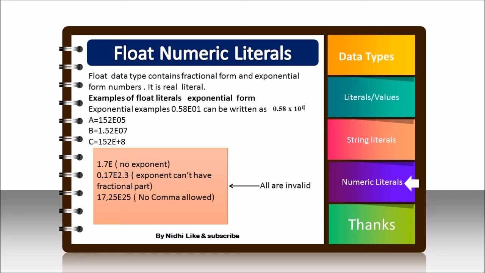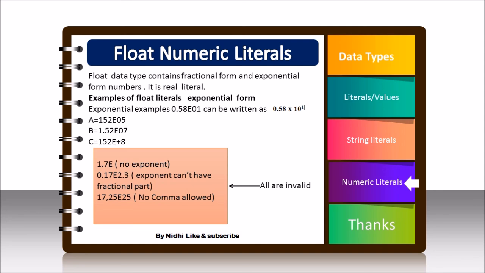This E means exponent, that means the power. So 01 means 10 raised to power 1. These are valid examples, and the examples given in this box are invalid. In the valid example, 0.58 is known as the mantissa part, and 10 raised to power 1 is known as the exponential part. Every exponential number has a mantissa and an exponent part, but in the first invalid example, 1.7 E, there is a mantissa part but no exponent part, so it is invalid.